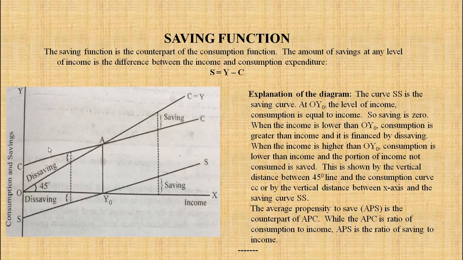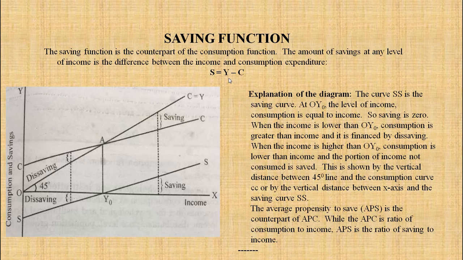Okay, now the next point, that is saving function. Basically, what is the saving? Saving is what? Income minus consumption, that is saving. So the definition we can give like this: the saving function is the counterpart of consumption function. The amount of savings at any level of income is the difference between the income and consumption expenditure.